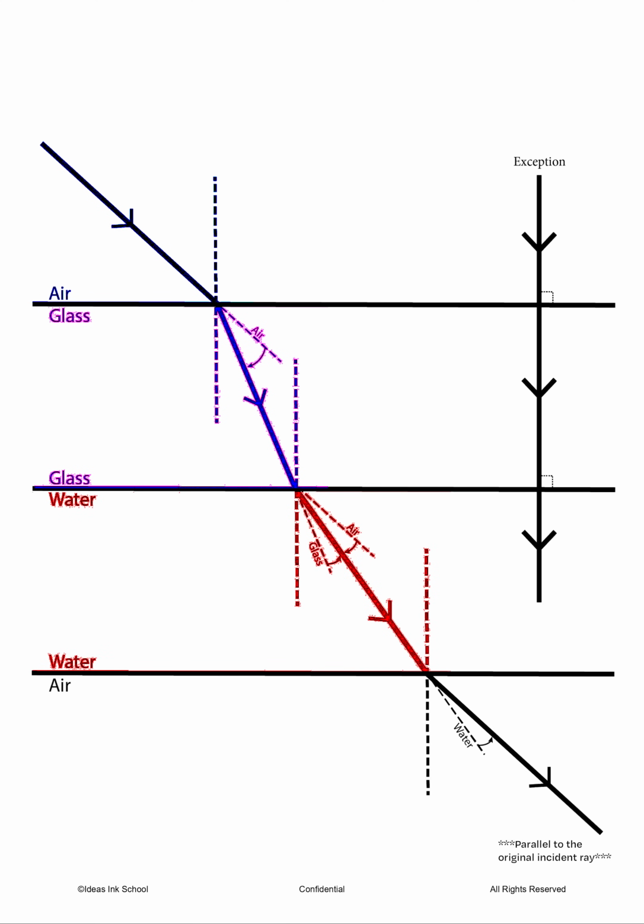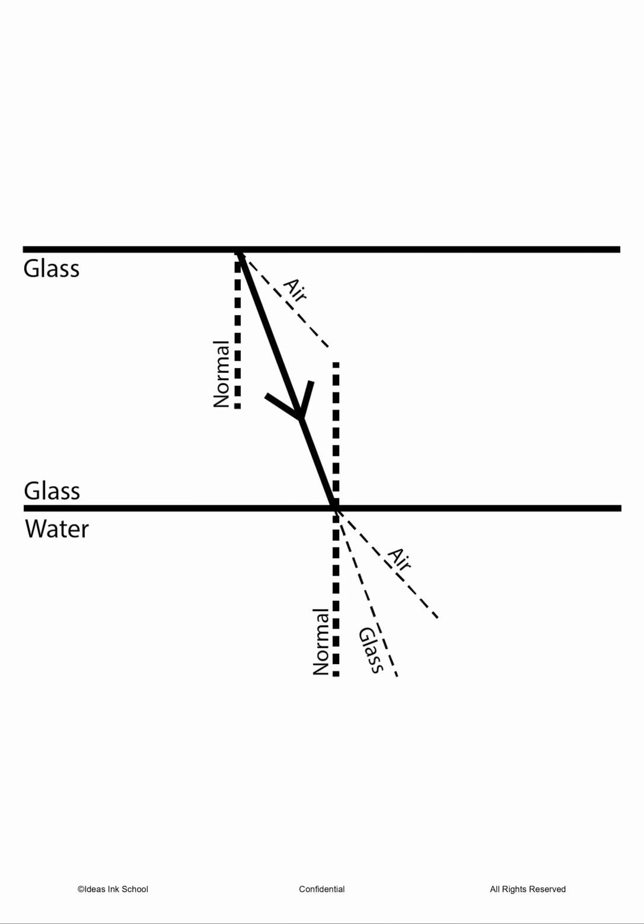Now the situation gets more interesting as light strikes the boundary between glass and water. Just like before, to showcase the refraction of light more clearly, we will produce an imaginary line that extends from the light ray that is traveling through glass. This line depicts the speed of light traveling through the glass medium. After that, another dotted line is drawn from the point of incidence. This new dotted line depicts the speed of light traveling through air, and please note that all light rays traveling through the same medium are parallel. So all rays of light traveling through air will form the same angle with the surface.